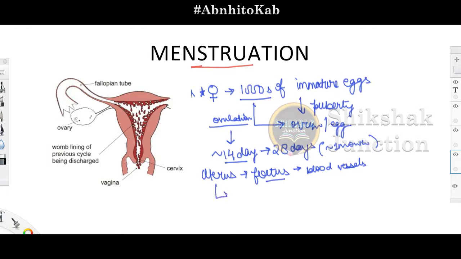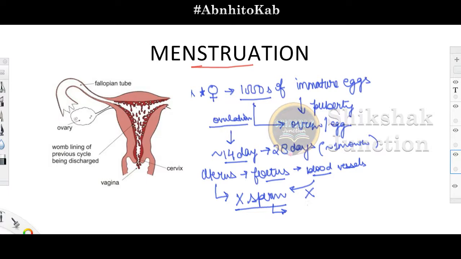This uterus contains these blood vessels, right? After ovulation, if the particular ovum does not receive the sperm or the male gamete for the fertilization, these blood vessels are of no use to that ovum, so they have to be released out of the body, and this happens only when the sperm is not available for the fertilization. When this ovum reaches this particular point in the fallopian tube, say this one, right? So the endometrial lining is not at all required within the body.